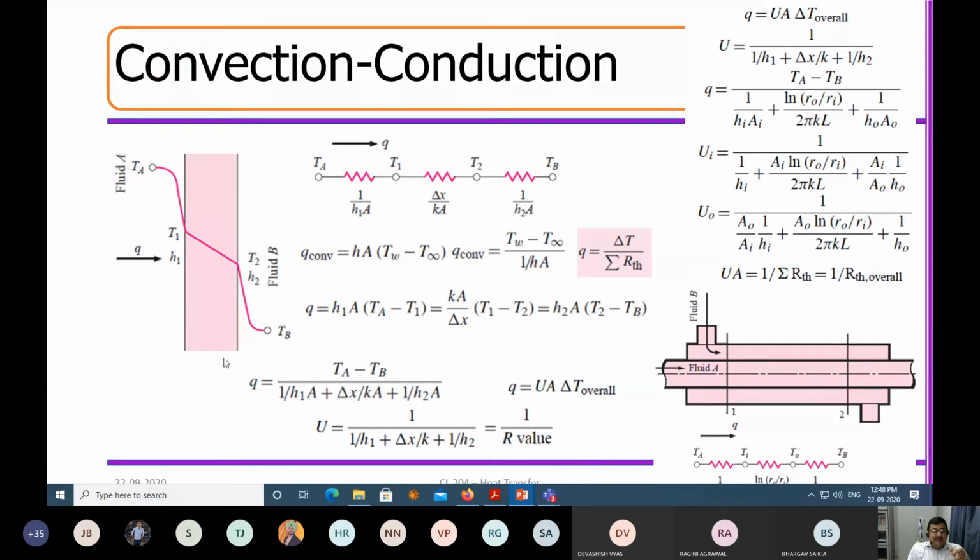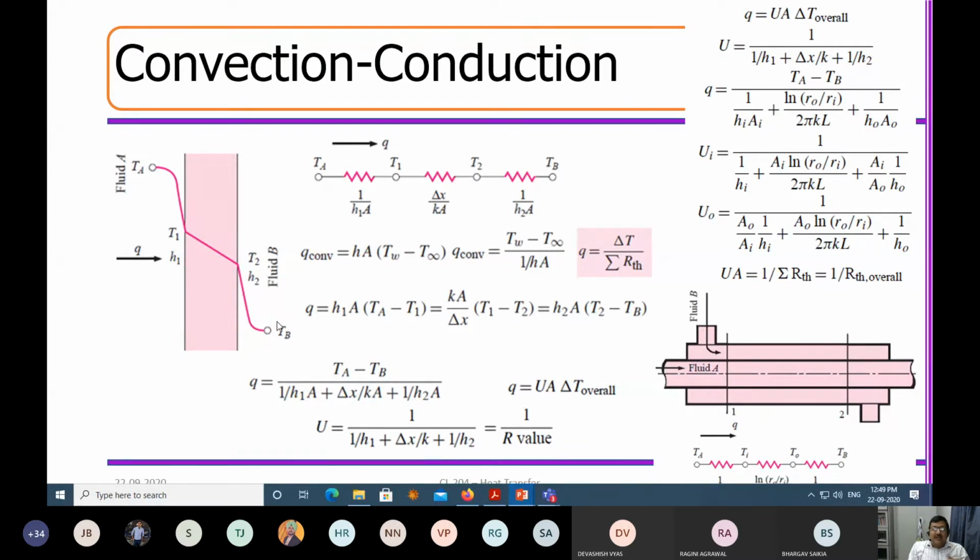Okay, and I can simplify the system so that this is the wall. This particular wall is designed like this, that this is the solid wall of the pipe. So outside, there is a fluid A. I just thought that this fluid A is hotter, so TA is hot. This fluid is cooling down to a certain extent. Okay, and then on the wall there is a temperature drop, and then at the outside, when the fluid is flowing, there is a reduction in temperature.